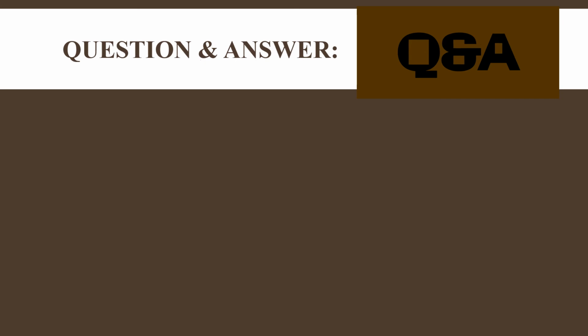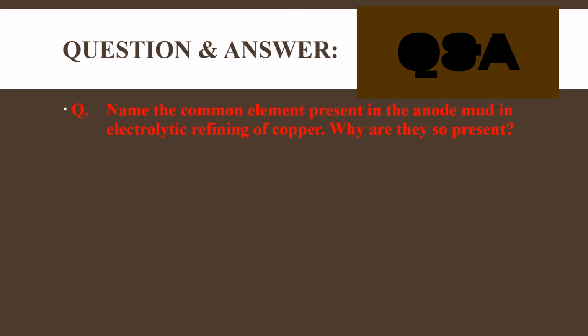Now, question and answer time. The question is: name the common elements present in the anode mud in electrolytic refining of copper. Why are they present? So what will be the answer for this?